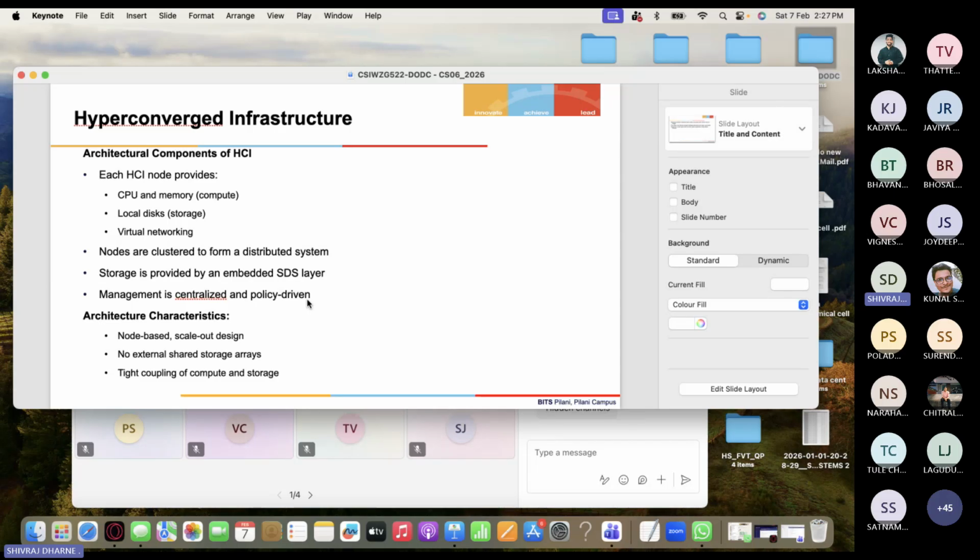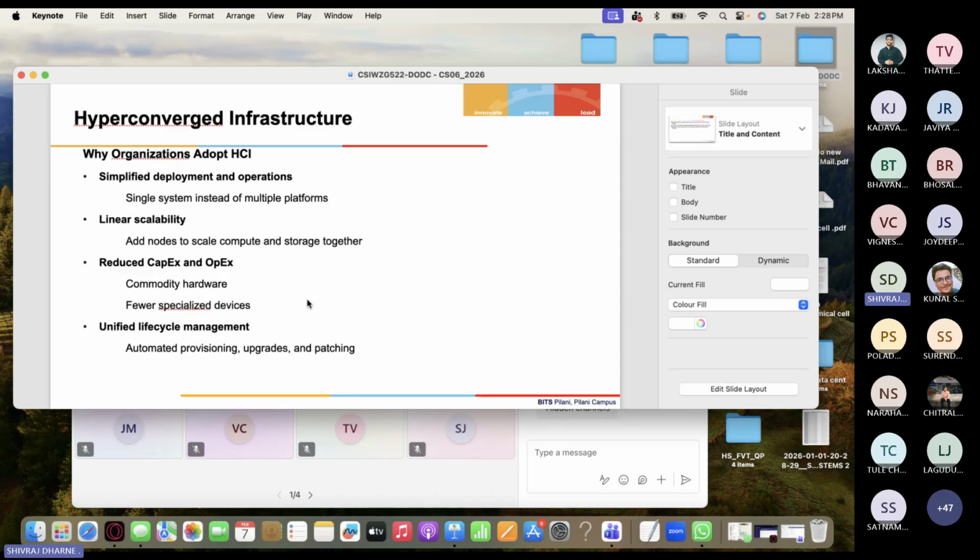Nodes are clustered to form a distributed system, storage is provided by an embedded software defined storage layer, and management is centralized and policy driven. What are the characteristics of this architecture? It is a node based, scale out design with no external shared storage arrays and tight coupling of compute and storage. This is the benefit of hyper converged infrastructure architecture. Okay, so why are people adopting this?